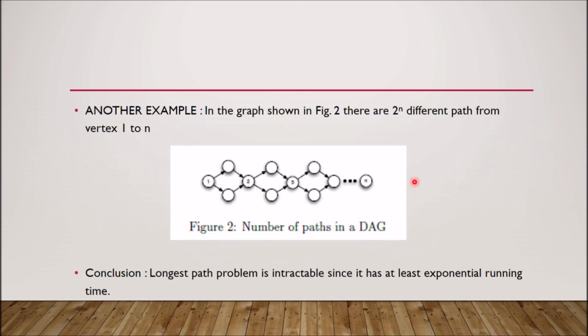Another example is in the graph shown in figure 2. There are 2 raised to n different paths from vertex 1 to n. So, for the conclusion, the longest path problem is intractable since it has at least exponential running time.